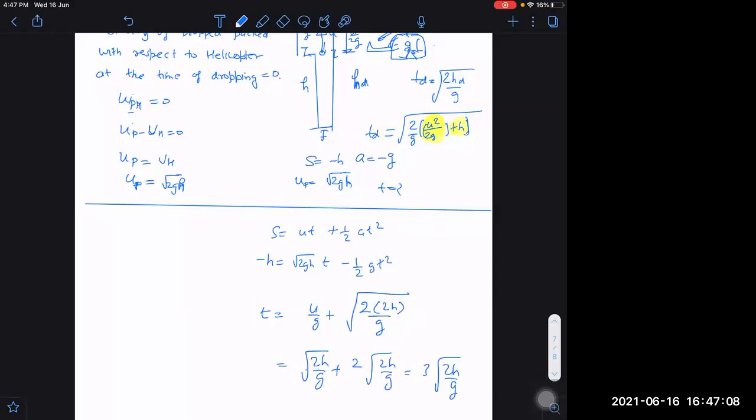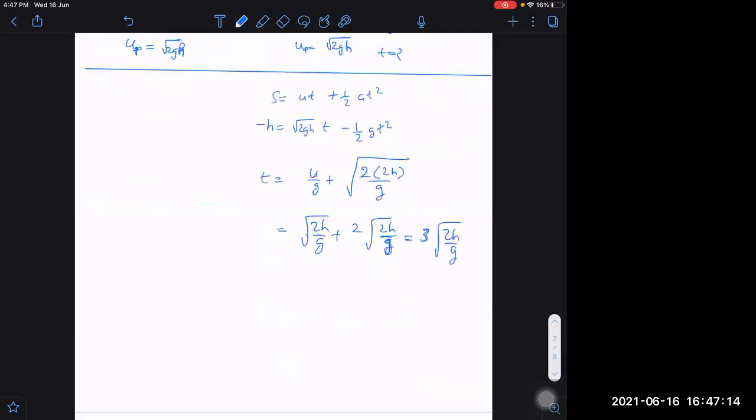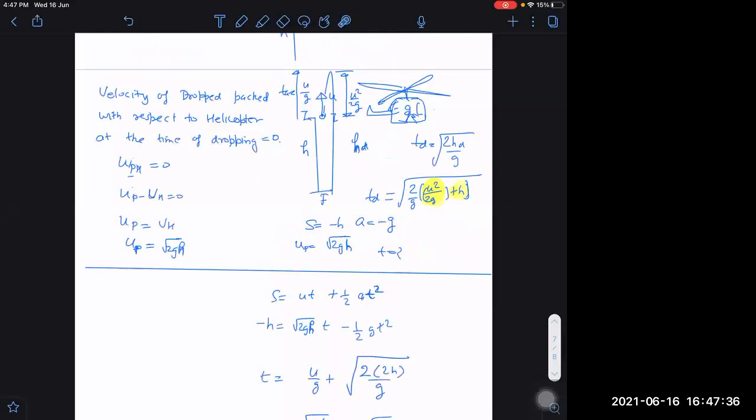Sir, from doing one previous one, 2 plus root 2 into root h by g came. If 2 plus root 2 is wrong, then how are you getting 2 plus root 2? We will not get 2 plus root 2. The answer given in the book was in this way, and I thought something else. That is wrong answer probably. If I write root 2, what is the value of root 2? Root 2 will be 1.4. We can do this way only.